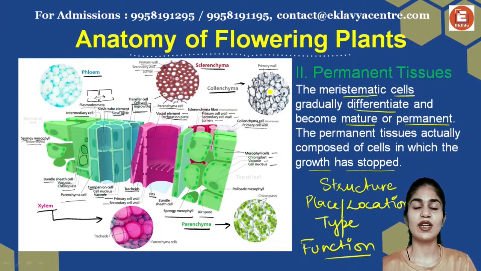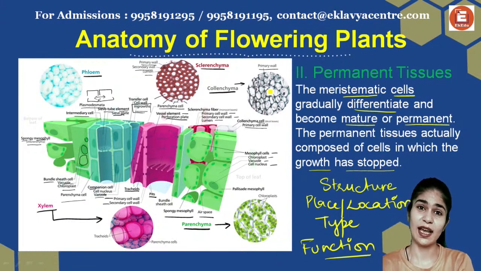In the next lecture, we will start with your complex permanent tissues, which are xylem and phloem. I would prefer that you remember all of this, because parenchyma is going to come in your xylem and phloem structures. If you remember parenchyma, its functions and types, it will be easier for you to understand the parts of xylem and phloem.